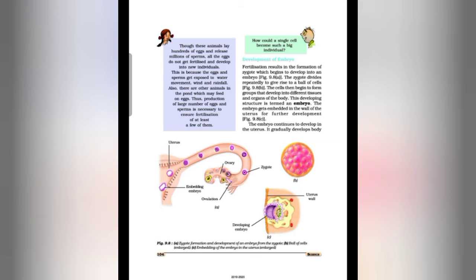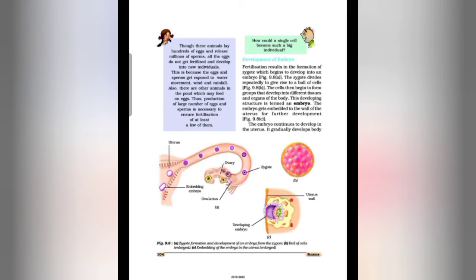So students, in external fertilization, as we have discussed, amphibians like frogs and fishes lay their eggs into the water, or we can say slow flowing streams or ponds. So after the eggs are laid, not all sperms come in contact with all the eggs.